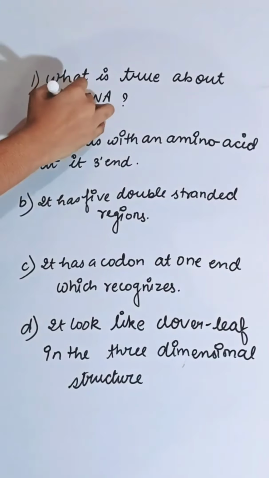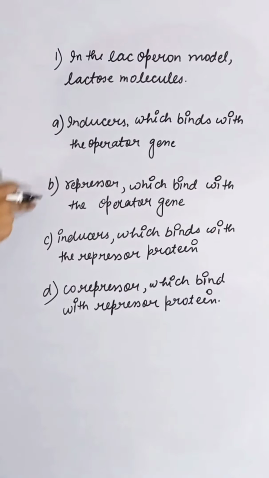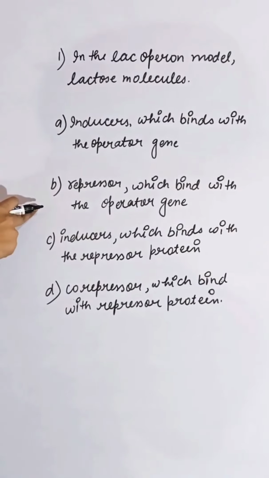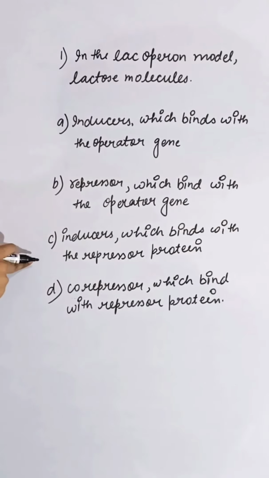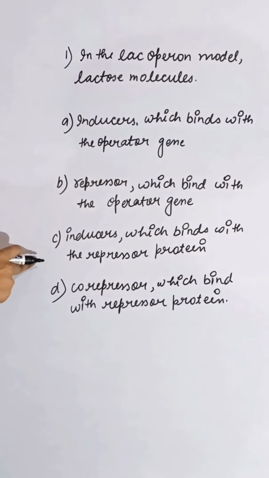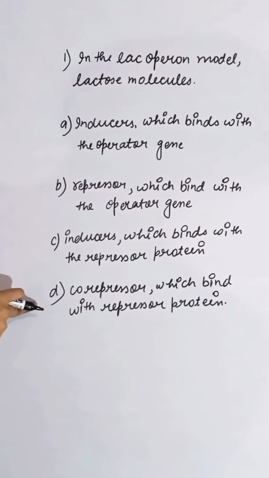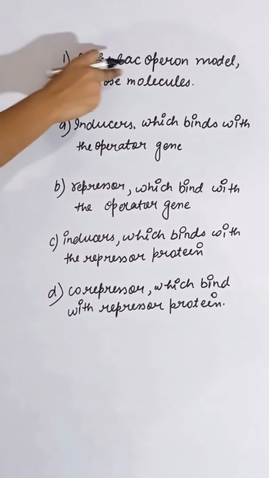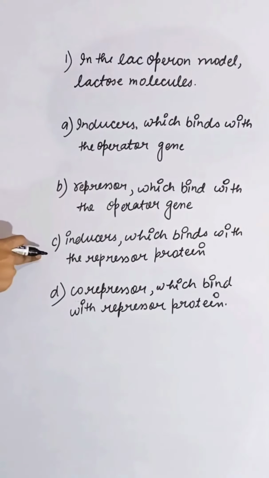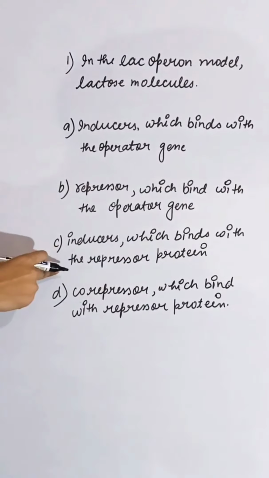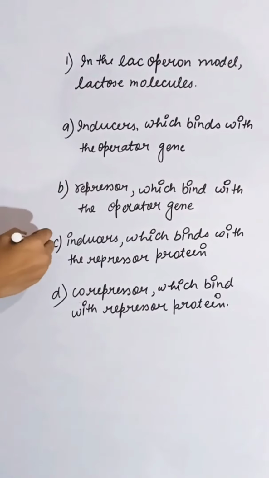In the Lac Operon model, lactose molecule is: first option, inducer which binds with operator gene. Second is repressor which binds with operator gene, third is inducer which binds with the repressor protein, and fourth is co-repressor which binds with repressor protein. The correct sequence of Lac Operon is inducer which binds with the repressor protein. So correct answer is C.